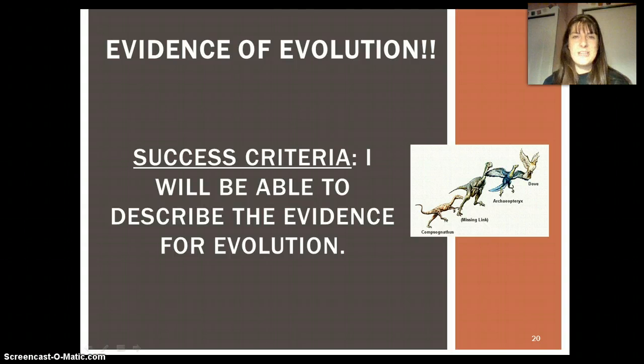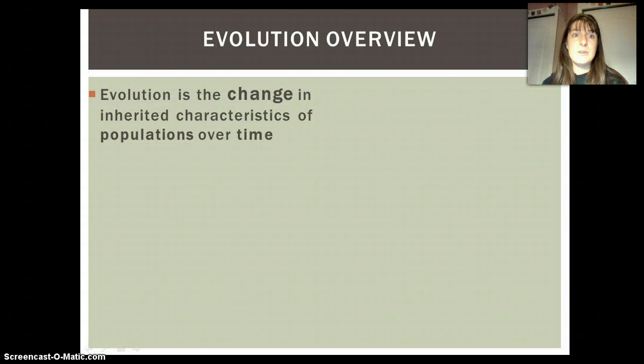So we can call evolution a scientific theory, and that term means that it's supported by many different pieces of evidence. It doesn't have the same uncertainty that we use with the word theory in everyday life. So instead, today we're going to talk a little bit about some of the many pieces of evidence that support the concept of evolution. Quickly, let's review what evolution is.